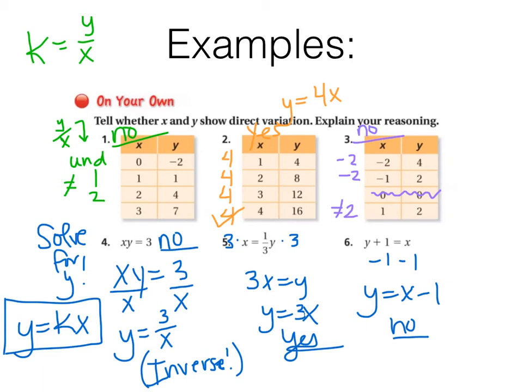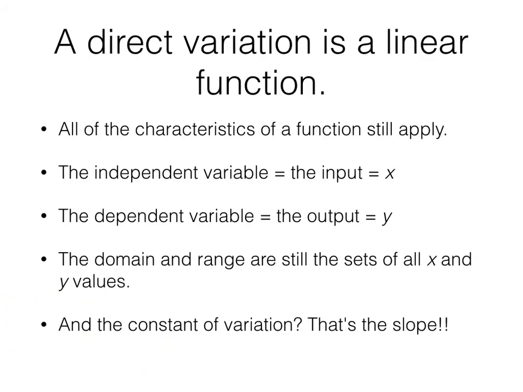Okay, let's put some stuff together here. Let's connect some things we've already learned. So a direct variation is a linear function. All of the characteristics of a function still apply. The x is still the input, the independent variable. The y is still the output, the dependent variable. The domain and range are still the sets of all the x and the y values.